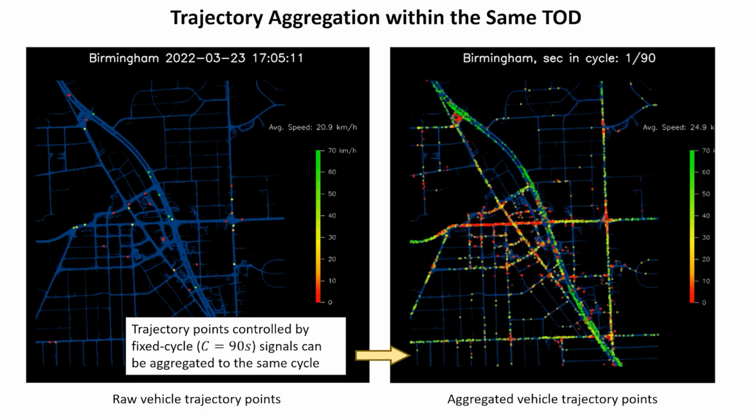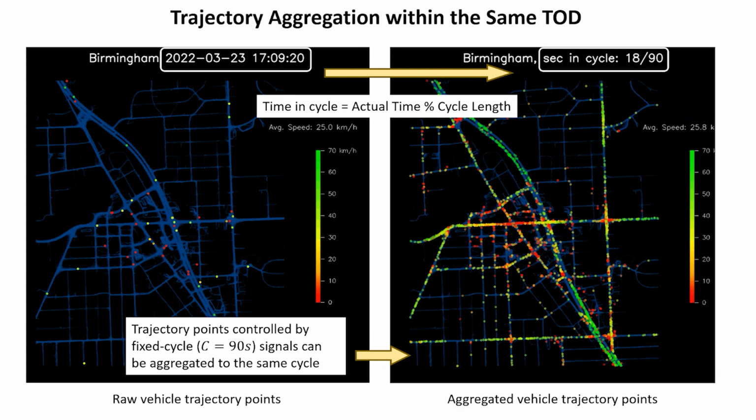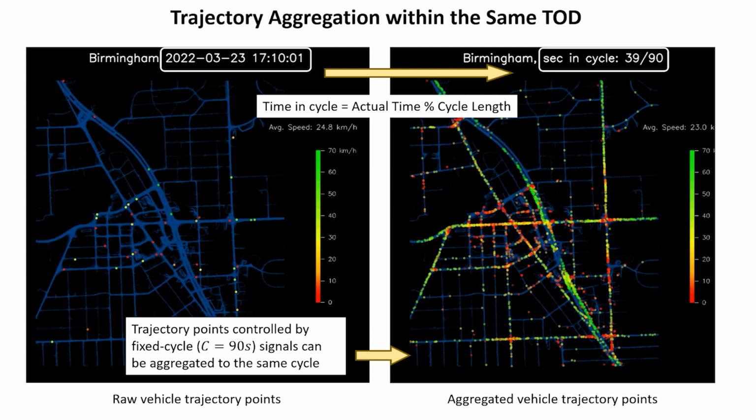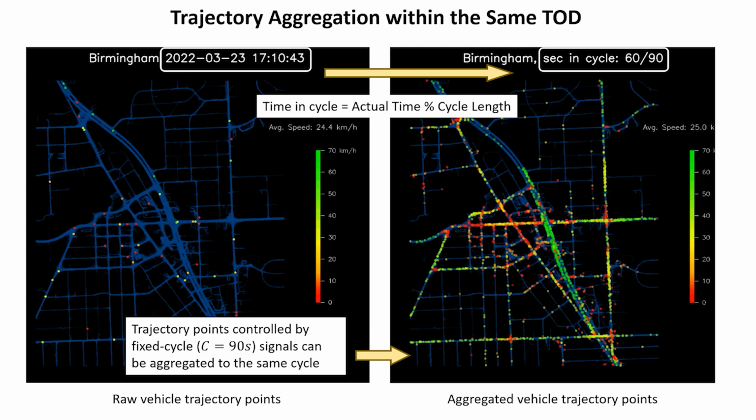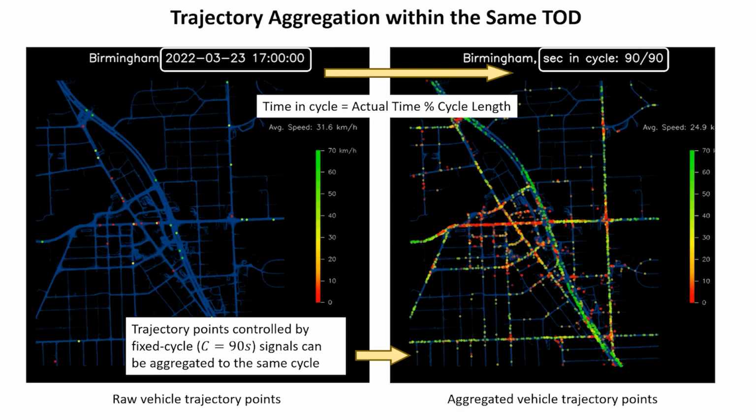The clip on the right shows each trajectory point according to their time in the cycle, which is calculated by taking the remainder of the actual time divided by the cycle length. In the aggregated vehicle trajectory point clip, it is easier to visualize congestion hotspots, coordination efficiency, and the overall traffic state.